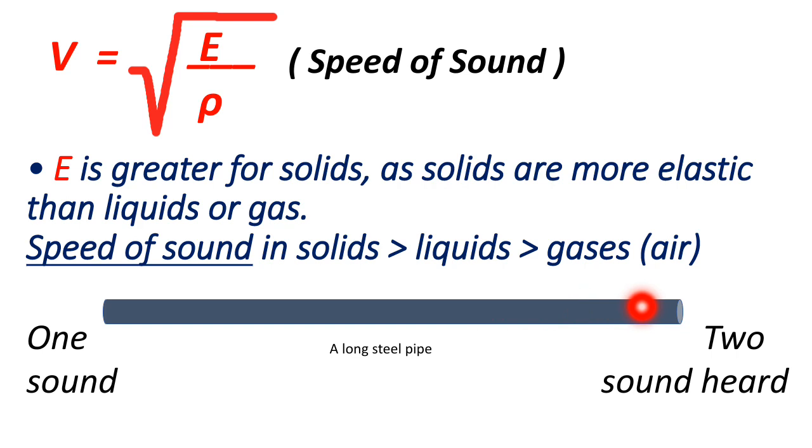That second sound comes through the air medium at the middle of the hollow pipe. The air present at the middle of the pipe carries another sound. So we can hear two sounds. This proves that sound can travel at different speeds in different media. In solid it has greater speed as compared to gas or liquid.